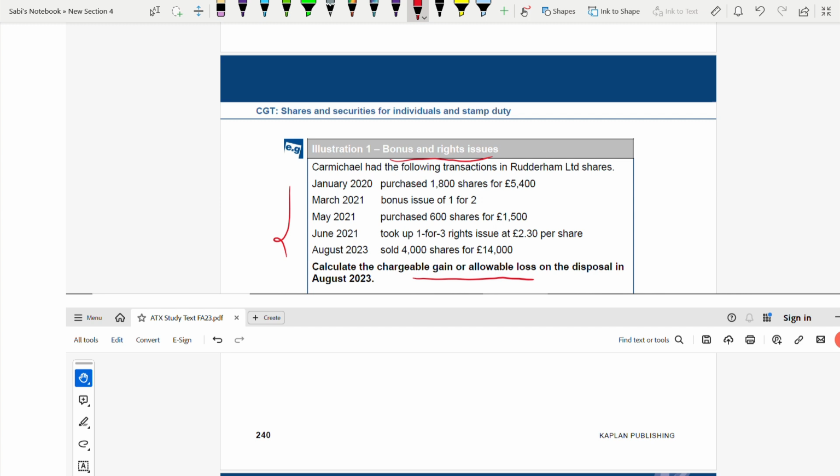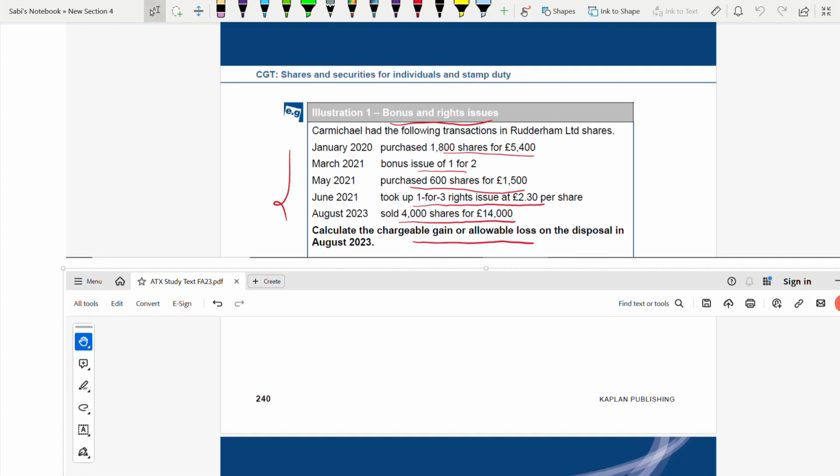So, purchased 1800 shares for 5400, bonus is 1 for 2, purchased 600 for 1500, then took up a 1 for 3 right issue at 2.3, and then sold 4000 shares for 14,000. So we have to find the cost in the share pool because we have to deduct that from the sale proceeds to get the gain or loss. And remember, you have to follow the rule: first the same date, then the following 30 days, and then the share pool.